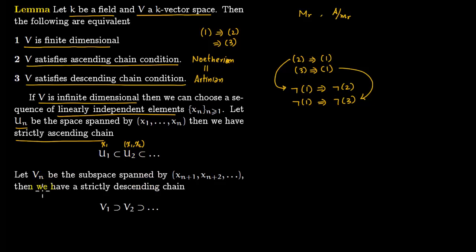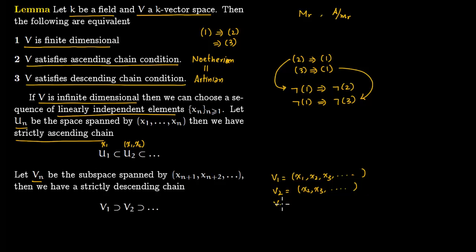So now for not 3, you consider the space Vn. This is a subspace spanned by xn plus 1, xn plus 2, and so on. So we have a strictly descending chain. So V1 is spanned by x1, x2, x3, and so on. This will contain V2, which starts from x2, x3, and so on.